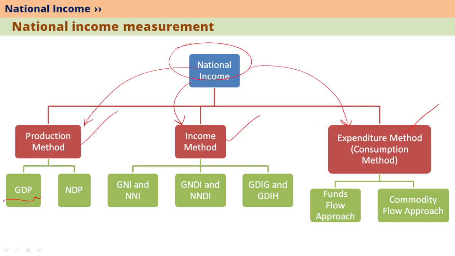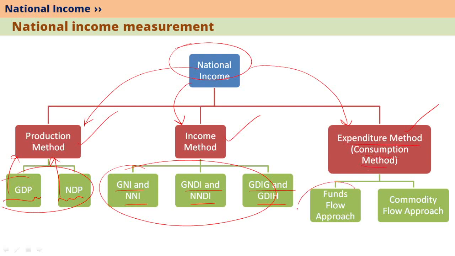So GDP is a national income if we measure it using a production method. Similarly, NDP is also a national income which is measured using production method. Using income method, we can measure national income in the form of GNI and NNI, GNDI and NNDI, GDIH, GDIG and others. We will learn more about this in the coming videos. Also, using the expenditure method, which is also called the consumption method, we can measure national income in these ways: funds flow approach and commodity flow approach.